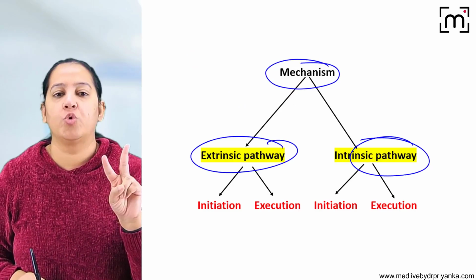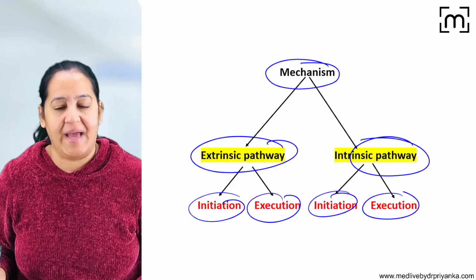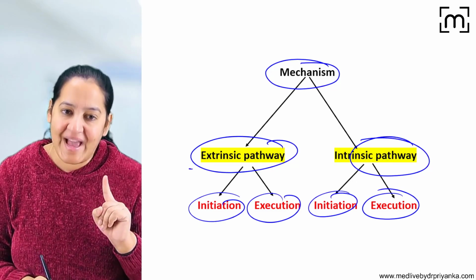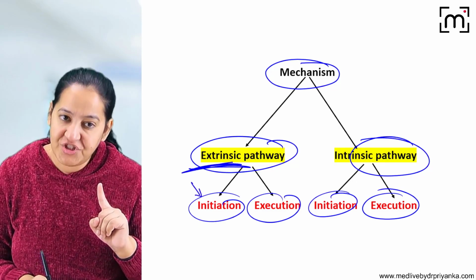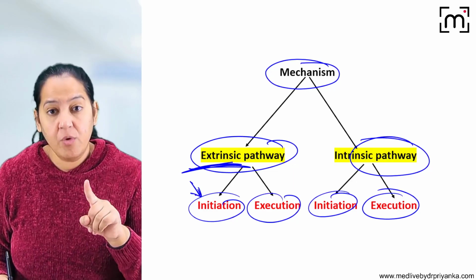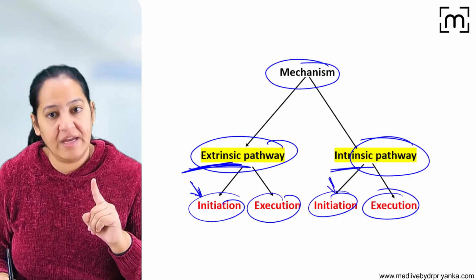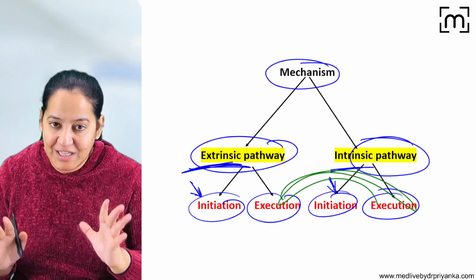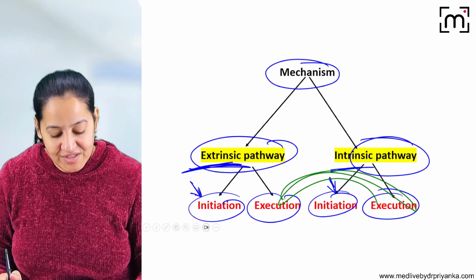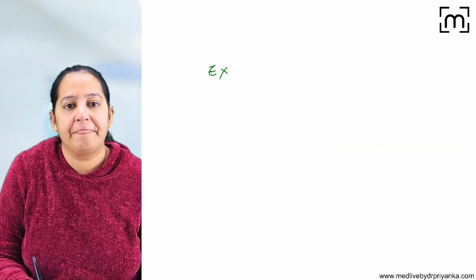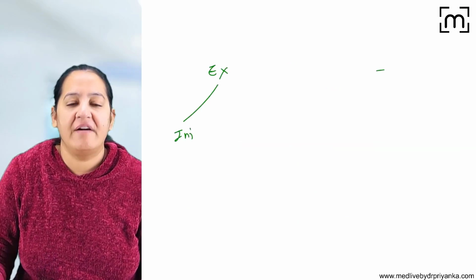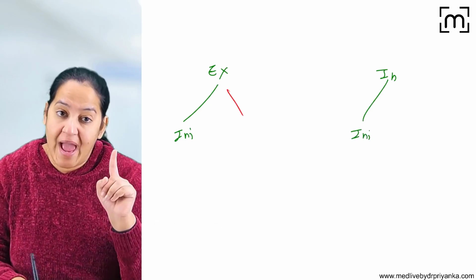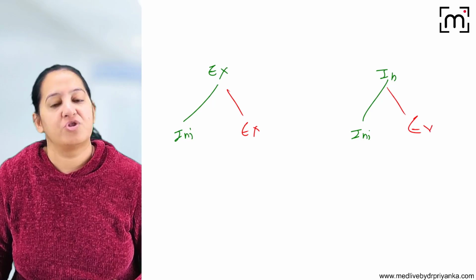Now in each pathway, there are two phases, initiation and execution. I will teach you all. First, I will start with the initiation phase of the extrinsic pathway. Then I will move on to the initiation of the intrinsic pathway. Then I will teach you the execution of both of them together, because the execution of both of them is a convergence, a common finding.